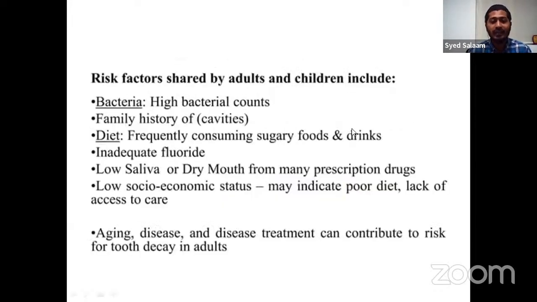So what are the risk factors? Those shared by adults and children include a high bacterial count. Sometimes, if you have a family history, your teeth might also get cavities. But usually, if you have a lot of sugary foods, drinks, and junk food, that could cause this. Another is inadequate fluoride content.